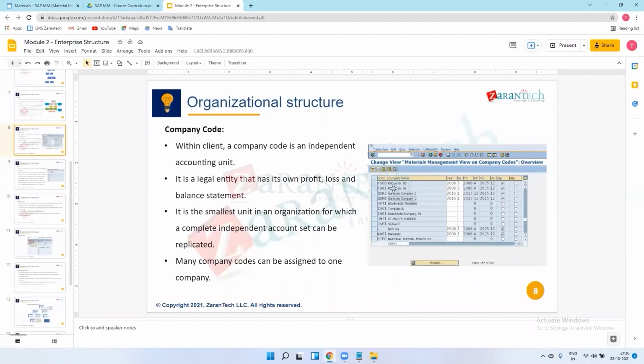This is the company code. First we will create this company code. There is a company name as well, and this is the material management view. For company codes we will not create this for now. We will create this at the time of the purchase order, when we get the error. But for information, I just pasted this snapshot here.